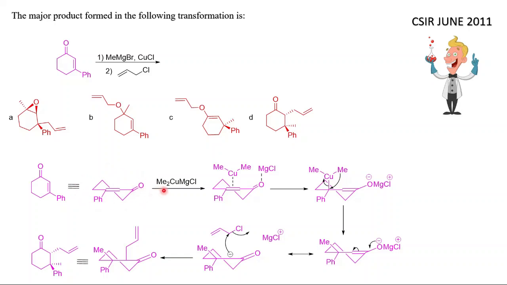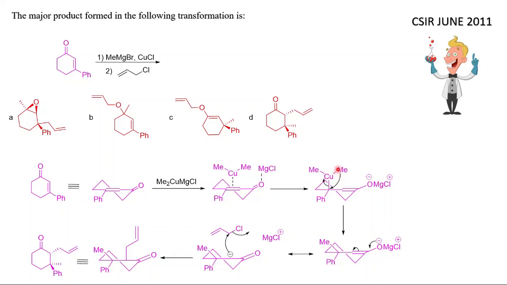Now when you react with this MeMgBr and add some amount of copper chloride, the nucleophilicity will somewhat decrease. So it will not attack this position, it will attack this position. As you can see, this will form Me2Cu MgCl. So copper will coordinate to this alkene and MgCl will coordinate to this oxygen.